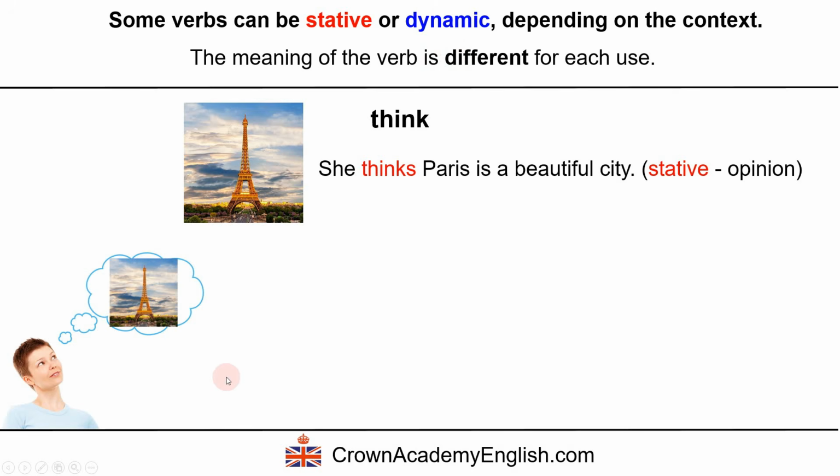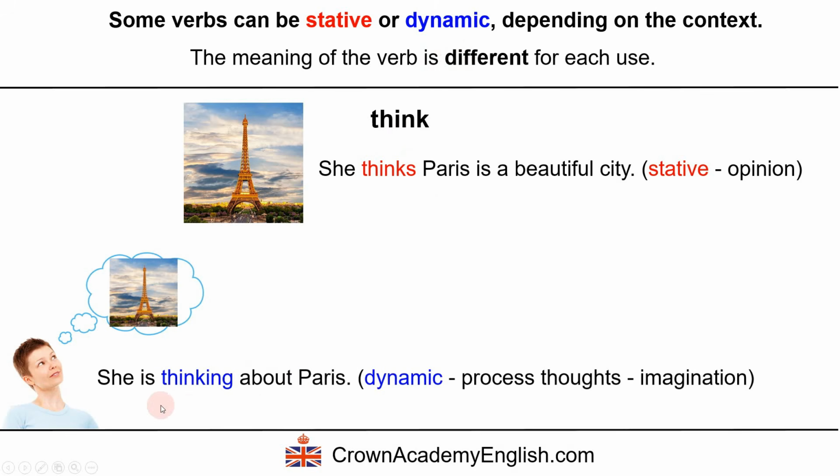And here is the different meaning of think as a dynamic verb. She is thinking about Paris. This is correct. This is fine. And if you study this, you realize that this is in fact an action.